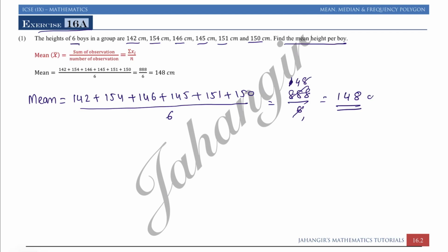So you get 148. You have to write the unit also with this, because in the question they say 142 centimeter, 154 centimeter, 146 centimeter, 145 centimeter, 151 centimeter and 150 centimeter. These are the heights of 6 boys. Now average height is 148 centimeter. So therefore mean of 6 boys is 148 centimeter.